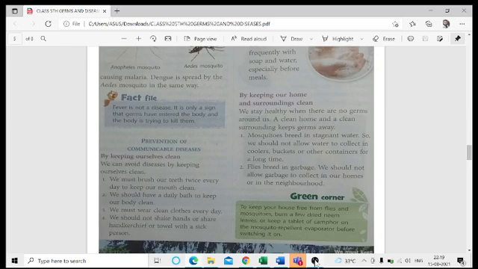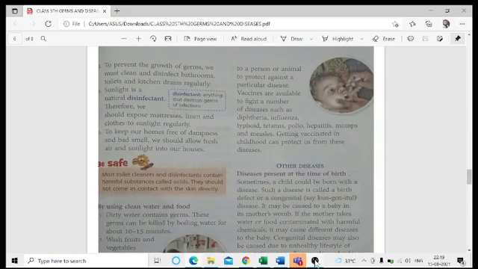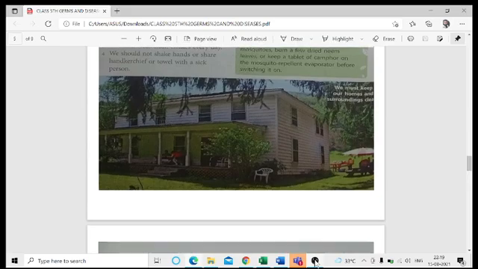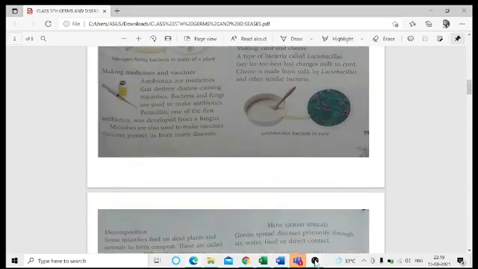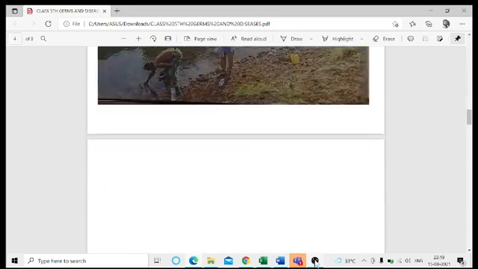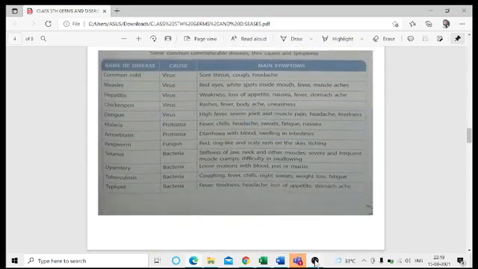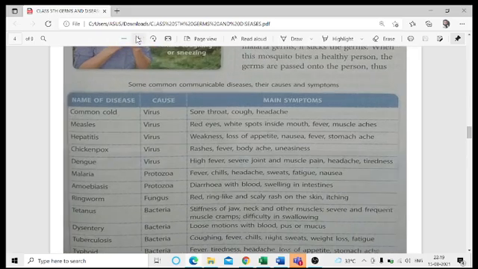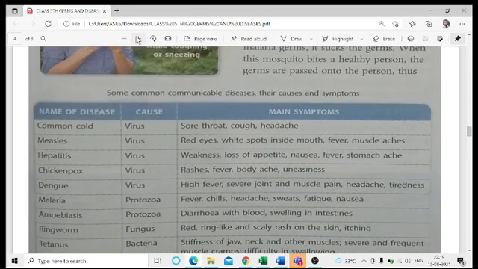Today we'll be starting with the prevention of communicable diseases, but before going ahead with that, let me first revise a little bit related to the table which is given in your book. This table summarizes all the different types of microorganisms which we have studied and how they are responsible for causing some disease or the other.